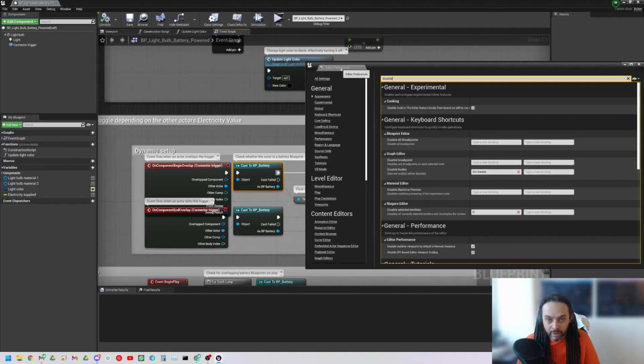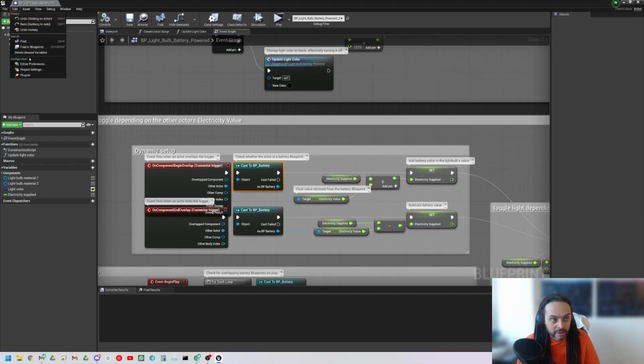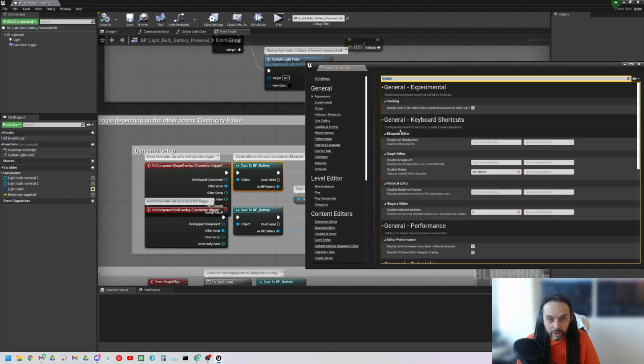I've gone to my Editor Preferences there, got this window up. I've typed in disable across the top to shortcut everything that includes disable. I'm going to general keyboard shortcuts. By default, this will have nothing in. I click in the box and hit Alt Enter. And what this is going to do is allow me to disable nodes.